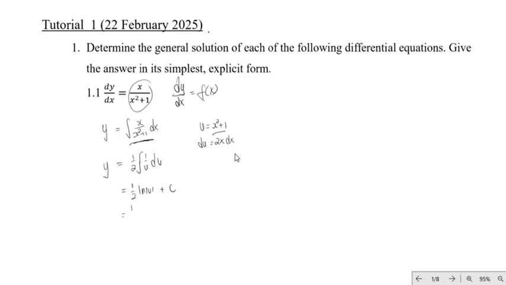So we will have 1 over 2 ln of x squared plus 1 plus c. So this will be the explicit solution of this differential equation.